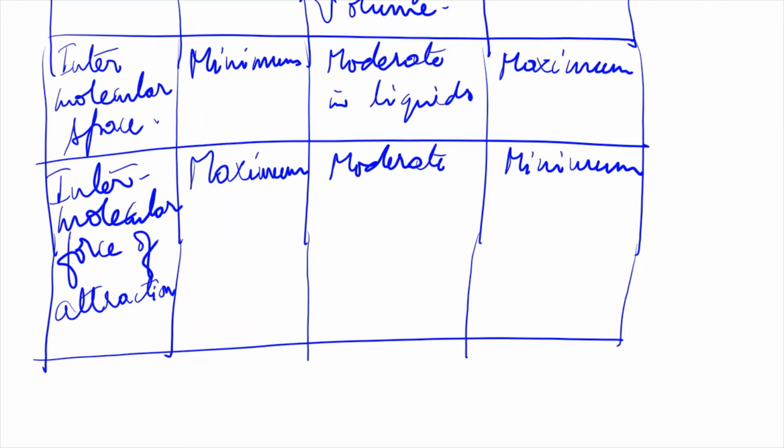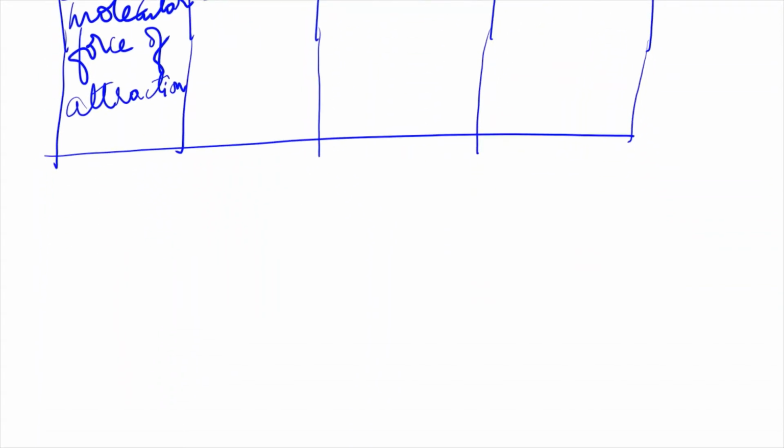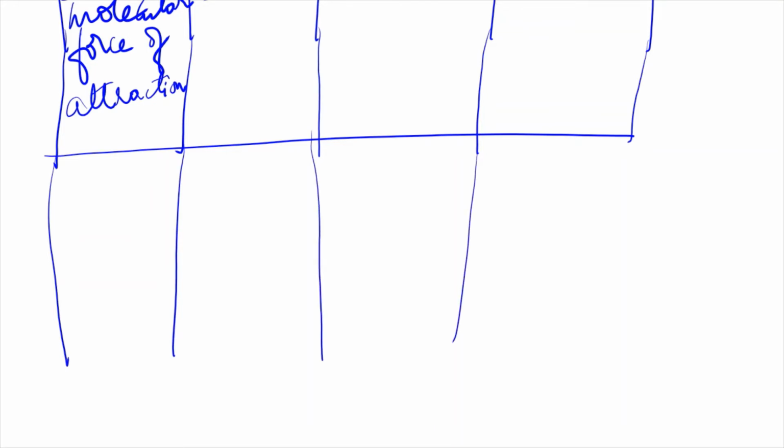Okay, children. So, what did we write? Intermolecular force of attraction is maximum in solids, moderate in liquids, and minimum in gases. Is this clear till here? Then I was discussing compressibility. So, we cannot compress solids, but what about liquids?